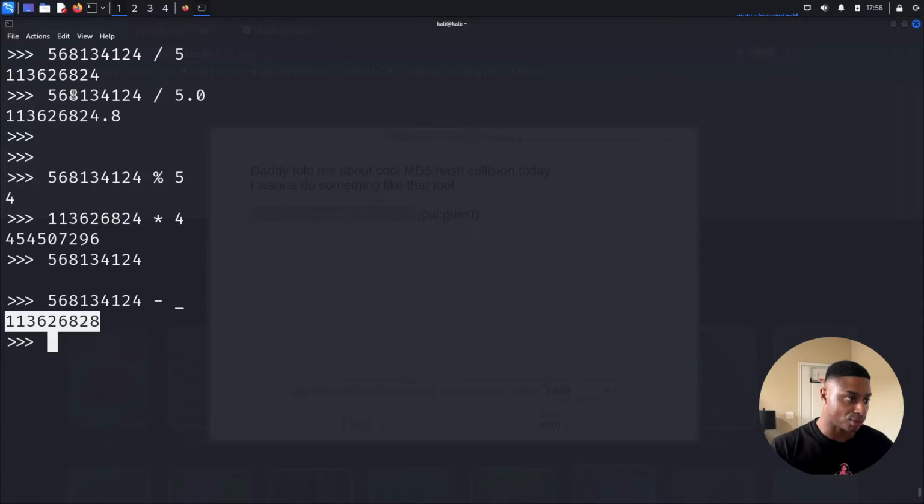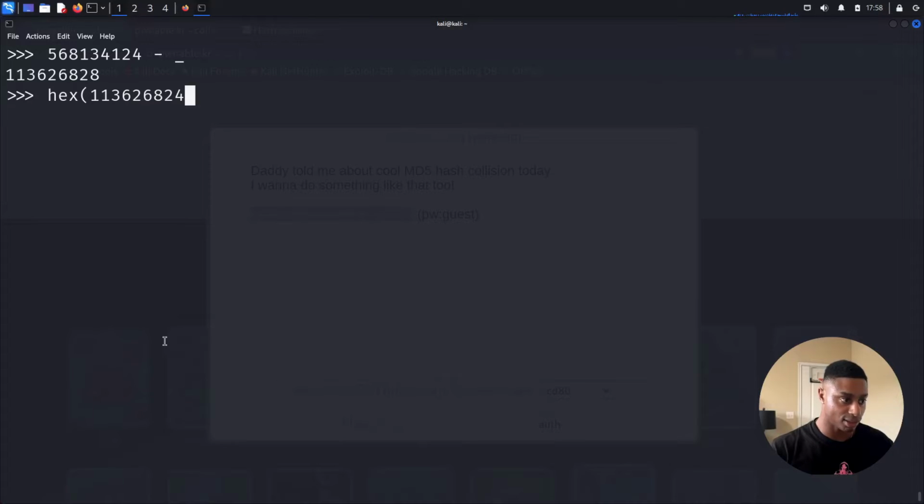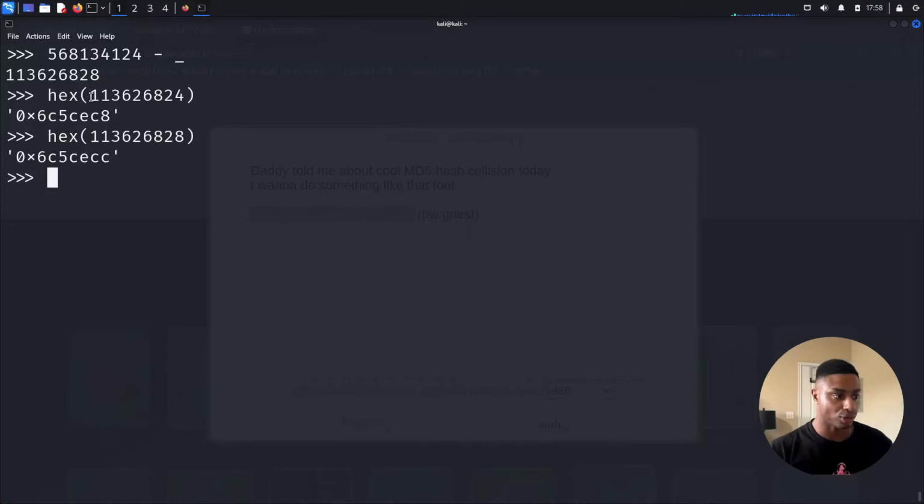Okay, so now we have these two numbers. Let's take the hex of this, as well as the hex of this last one. There we go. So these are our two values that we're working with. This is the one that we want to multiply by 4.